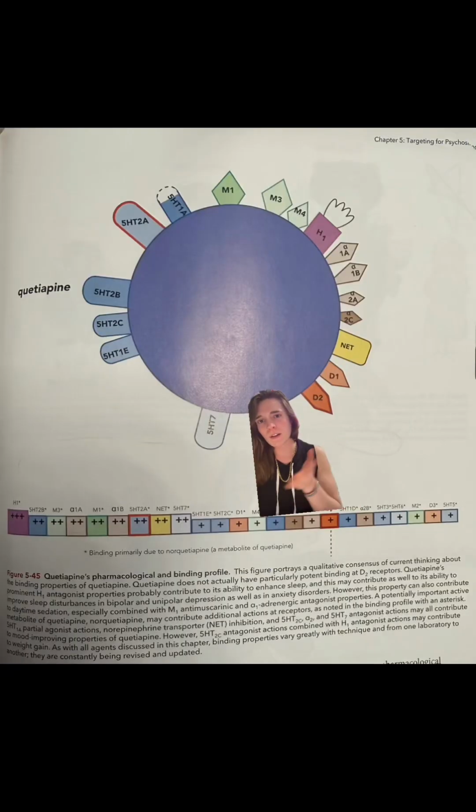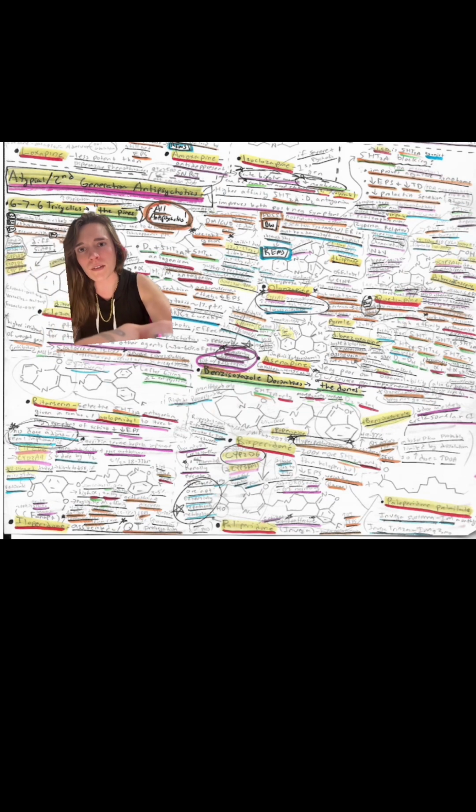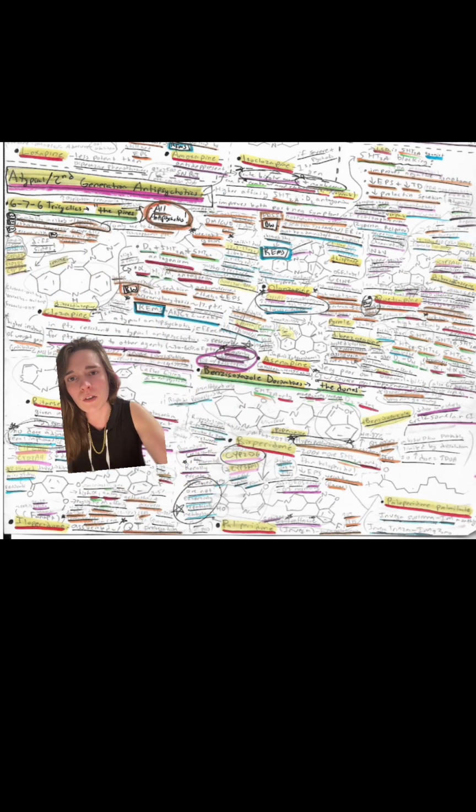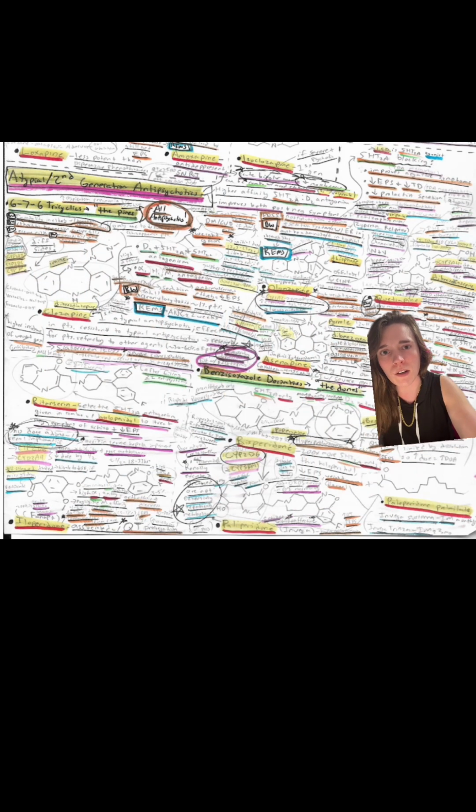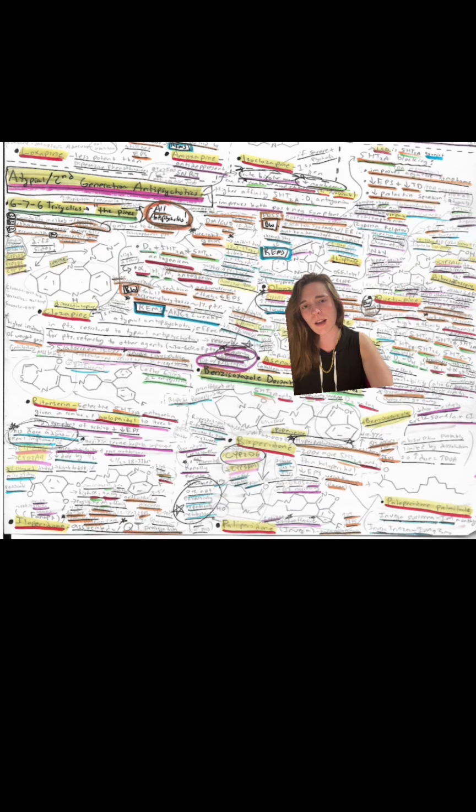Alright, this is a brief overview of antipsychotics, part 2. Next we have Quetiapine, or Seroquel. It's in the group called the tricyclics, or the "penes." In this group we have Clozapine, Olanzapine, and Quetiapine, as well as Asenapine. But these three cause the most weight gain, they're heavily sedating, and highly anticholinergic.